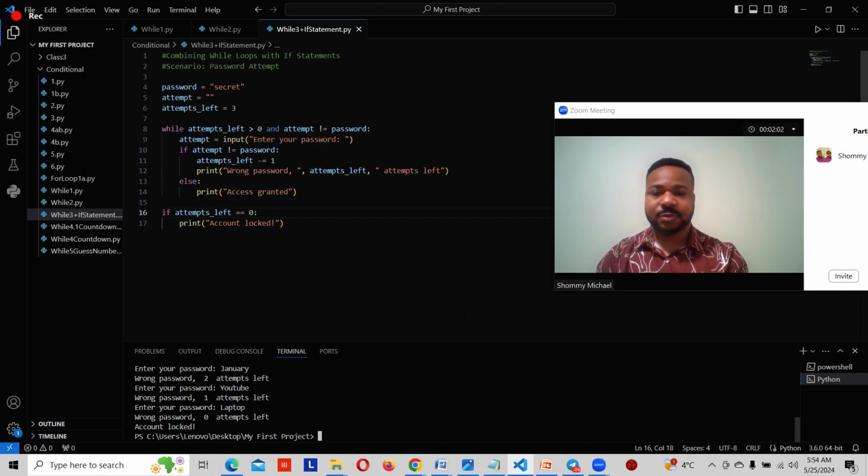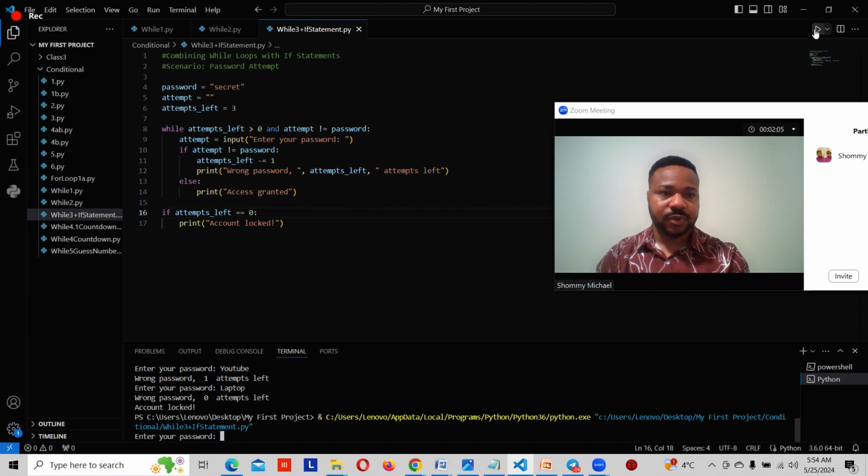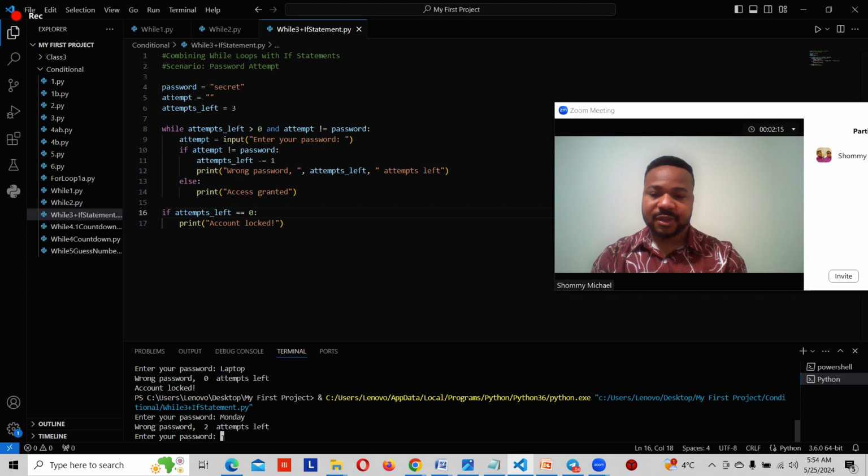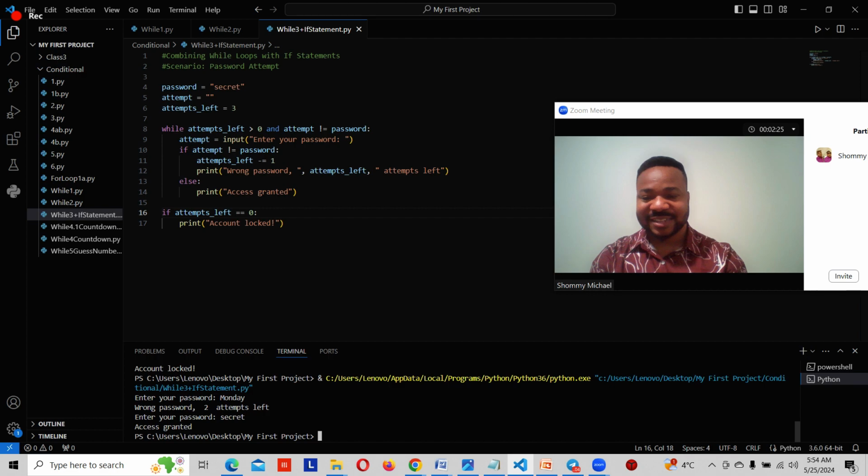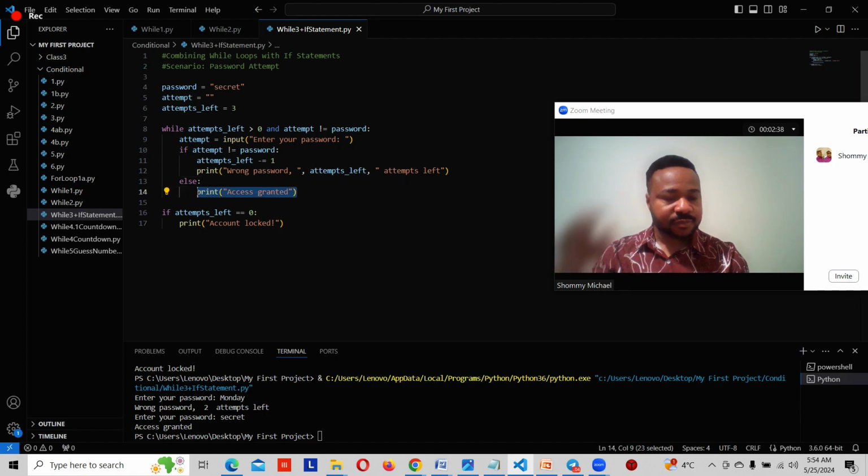So let's run the program again. Run. Now it's telling us enter a password. Let's say we put Monday. Enter. It tells us wrong password, 2 attempts left. So let's now say we enter the right password, say create, and we press enter. It's going to show access granted. Why? Because of the statement that we wrote right here, else print access granted. Hope we get it.